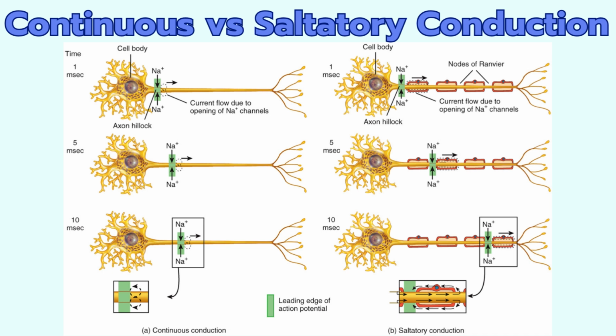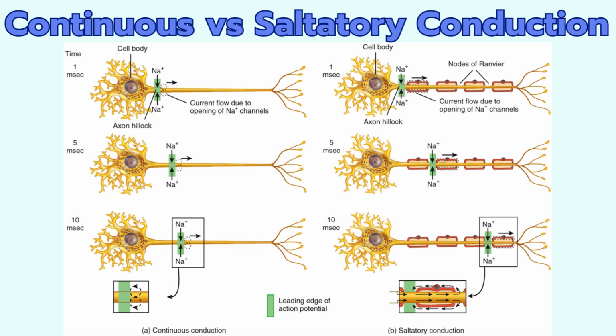Now let's look at the right side of the image where we see saltatory conduction along myelinated axons. Saltatory conduction starts the same way with voltage-gated sodium channels opening, sodium entering the axon, and a local current being created. However, the lipids of the myelin act as an insulator and force the local current from one node of Ranvier to the next node of Ranvier, where the voltage-gated sodium channels open. The action potential seems to jump from node to node, increasing the speed of conduction.